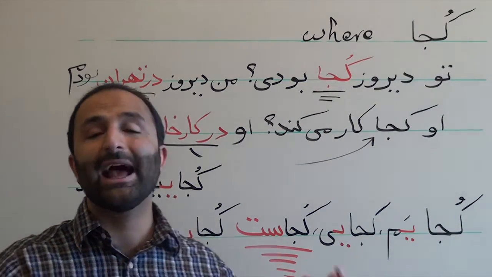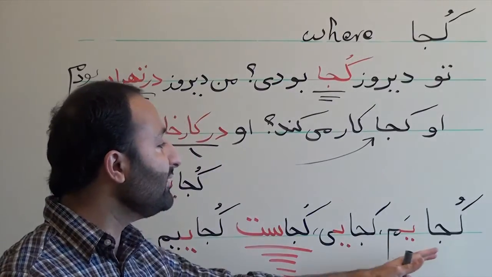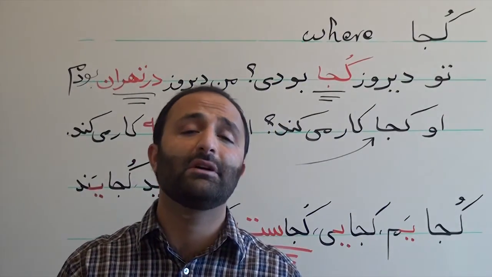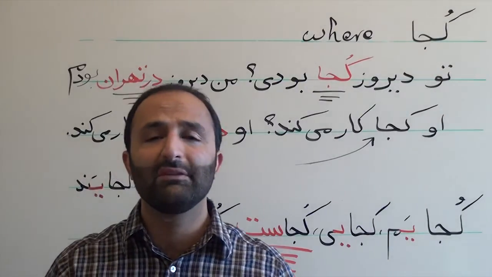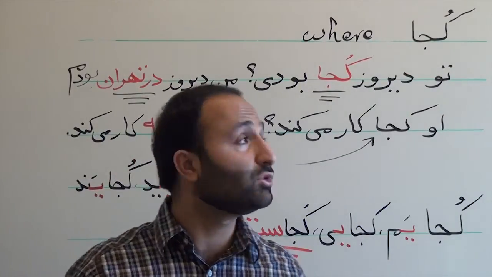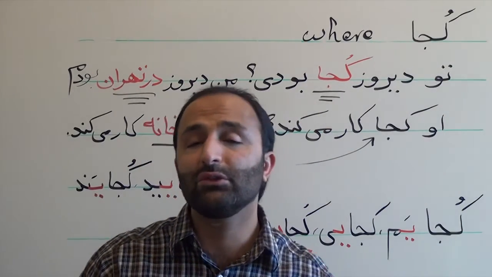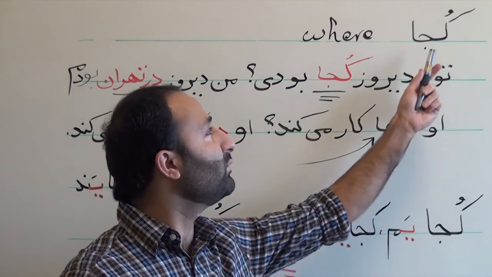And کجایند, where are they? So it is important to remember the usage of کجا with the short form of the verb to be. And this was the lesson on how to form question with the word کجا.